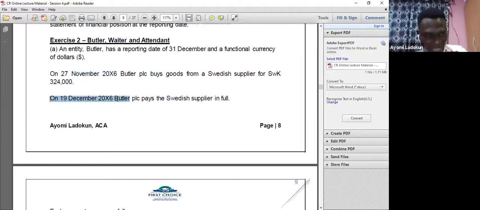Then I'll move on again. On 19 January 2016, Butler pays the Swedish supplier in full. Can you see what that was supposed to mean? Cash settlement. So IAS 21 is also calling me, and I will have to retranslate on the settlement date, and that will give rise to an exchange difference, which could be a loss or a gain.